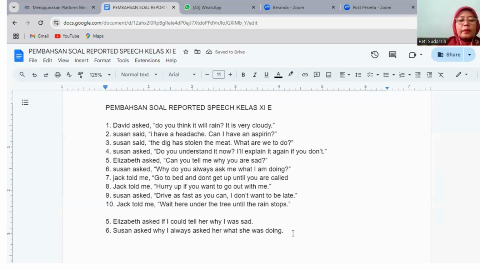Okay, and then let's continue with number 7. Number 7, Jack told me, "Go to bed and don't get up until you are called." Pay attention to this sentence. There are 3 clauses here. The first clause is go to bed. The second clause is don't get up. And the third clause is until you are called. The first one is imperative, the second one is prohibition, and the third one is just a common sentence. So for the first one, because this is imperative, you should use the conjunction to. So just write down.